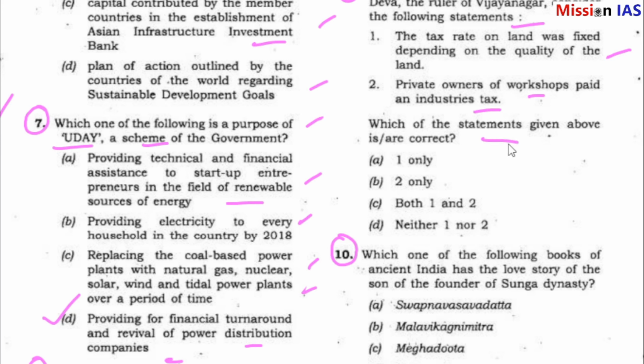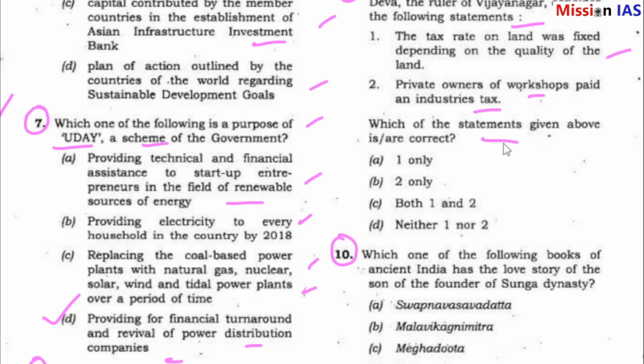Which of the statements above are correct? So question number 9 answer is C. Both are correct. Krishnadeva, the ruler of Vijayanagara, fixed the tax rates on land depending on the quality of the lands, and private owners of workshops paid an industrial tax.